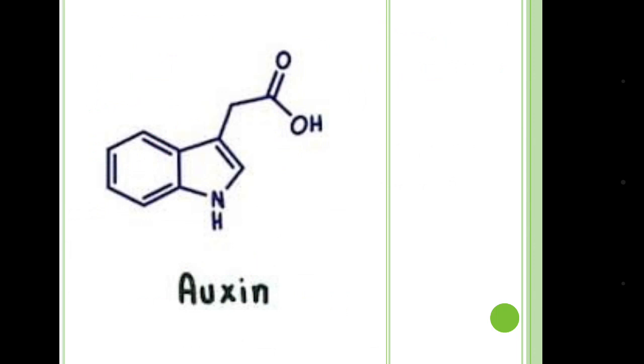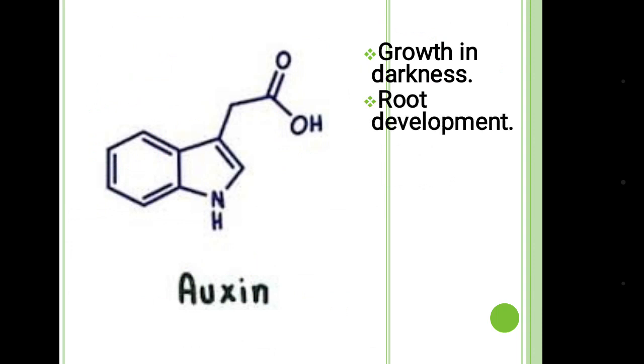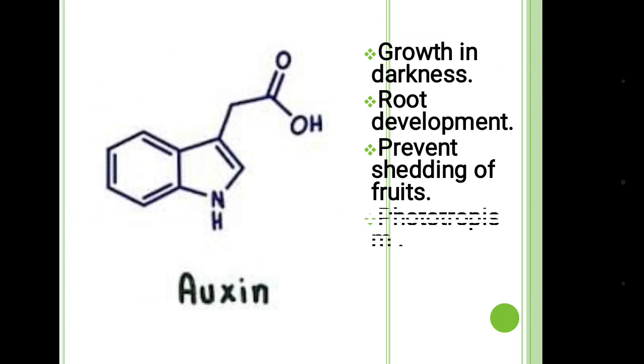Auxin. Its main functions are growth in darkness, root development, prevention of shedding of roots, and it induces phototropism and shows geotropism. So what is phototropism and geotropism?